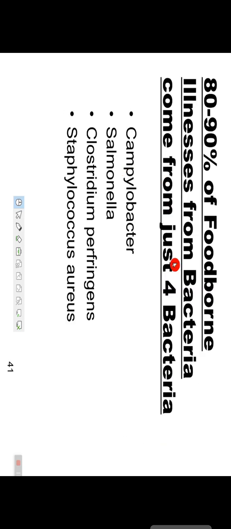80 to 90% of foodborne illness from bacteria comes from just 4 bacteria: Campylobacter, Salmonella, Clostridium perfringens, and Staphylococcus aureus. These are the main factors responsible for 80 to 90% of foodborne disease.